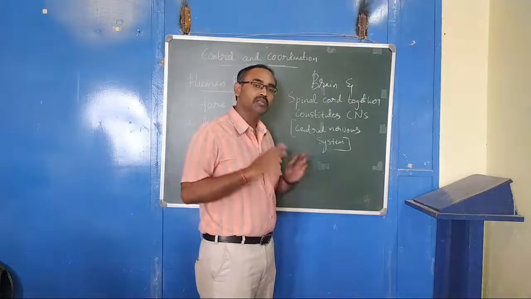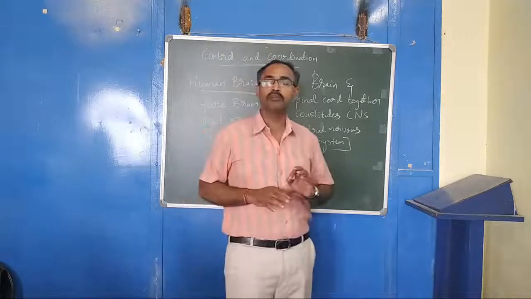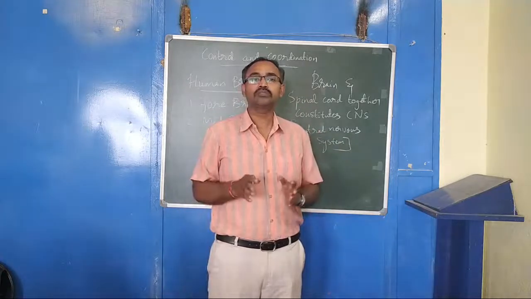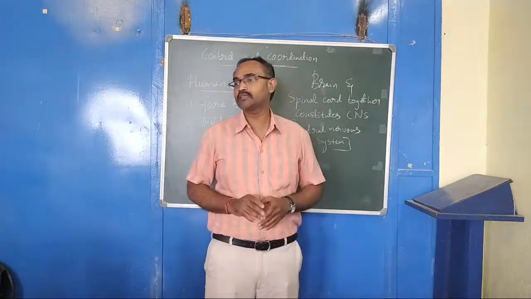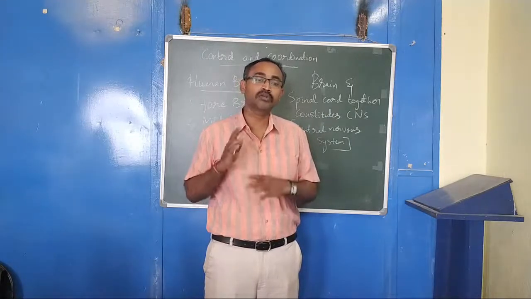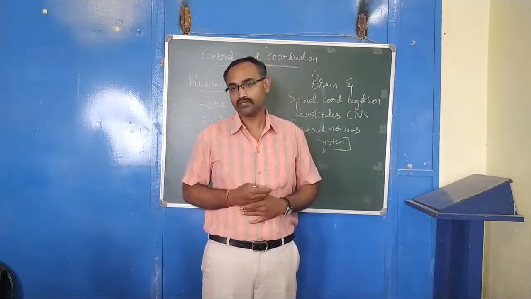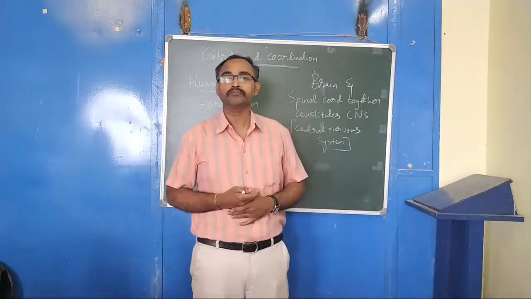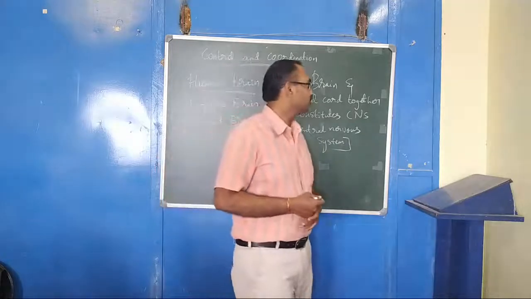So now you will be learning in this topic which are the different parts of the brain that help to control the voluntary actions and that support the involuntary actions. Involuntary actions cannot be controlled. Okay, so now let us understand.